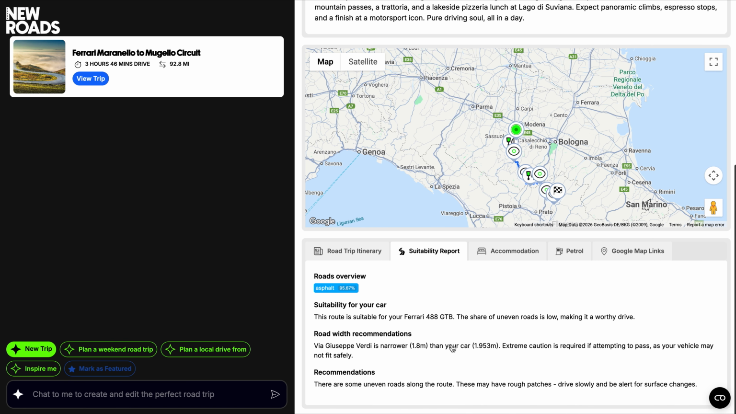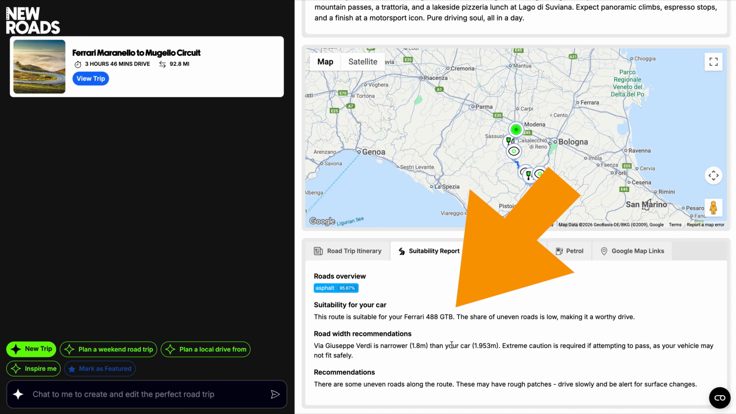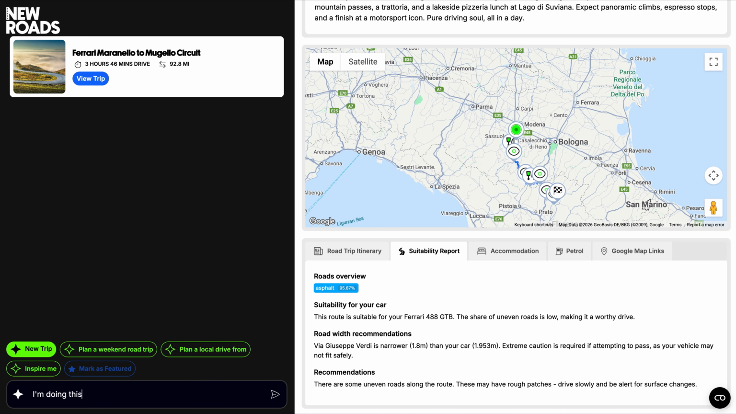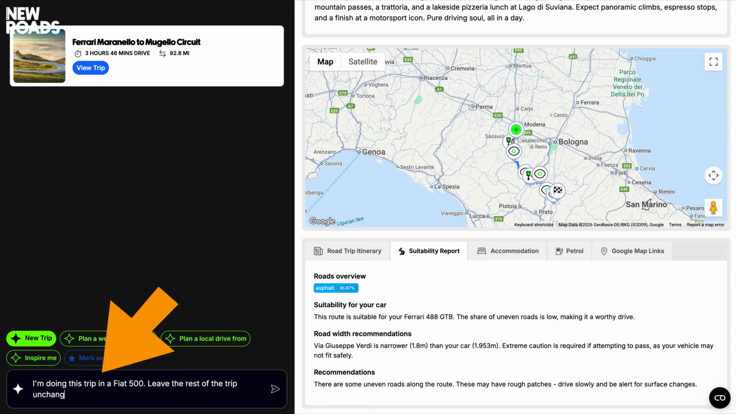Let me show you. This trip was planned based on driving a Ferrari 488. Well, it's Italy, so why not? Let's say I'm going to do this trip but hire a Fiat 500. Simply come over to the chat and tell it. Don't forget to tell the chat to leave the rest of the trip unchanged and then hit return.